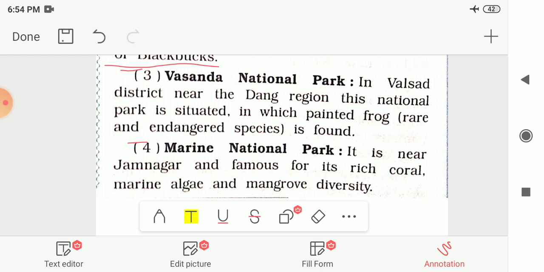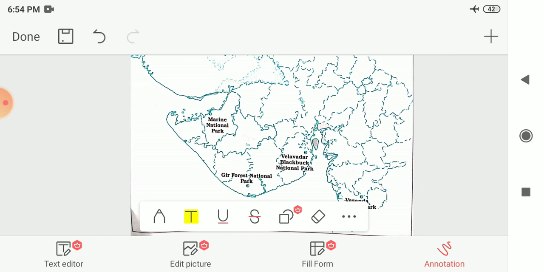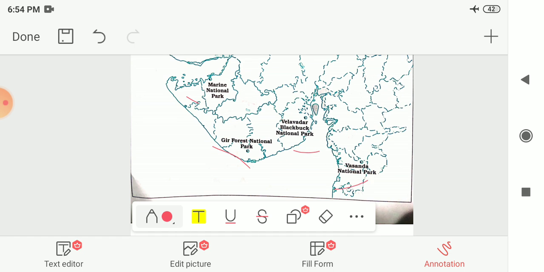Here we have marked these on the map of Gujarat. In the political map of Gujarat, the first one here is Marine National Park. This one is the Gir Forest National Park. This one is the Velavadar Black Buck National Park, and this one is the Vasanda National Park. So these are the national parks in our state Gujarat.